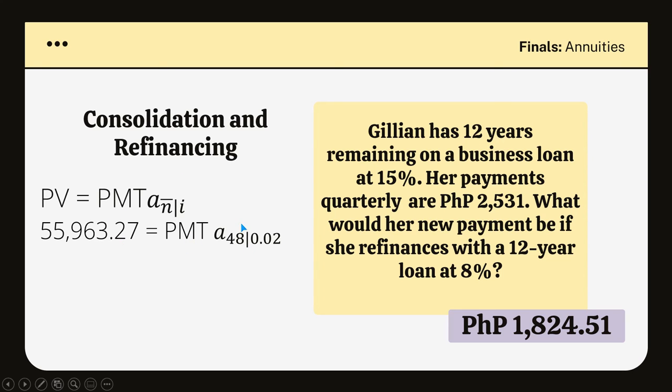Okay? So, in this case, mababayaran mo na siya still in 12 years pero at a lower percent or interest rate, which is 8%. Ngayon, dahil quarterly mo siyang ginagawa, kaya ang ating interest is 0.02 because 8% divided by 4 is 2%. Hence, we will get this, a little bit of algebra, and you will arrive at the answer 1,824 pesos and 51 centavos. Kasi imagine, ang laki ng 15% na business loan. So it was a witty way for Jillian to lower it down and refinance in this case.